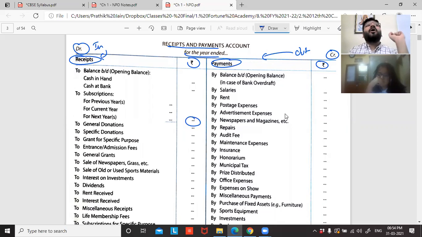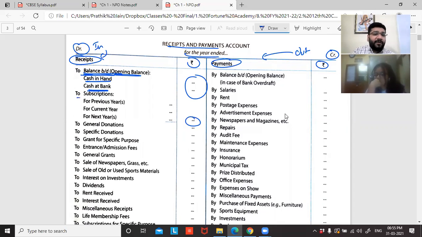And I said this is a replica of which account? Cash and bank account. Cash account, what is the starting point? Can I say balance brought down, opening balance? You also have that. It is a summary of what? Cash account and bank account. So obviously I should have opening cash balance and opening bank balance. So two balance brought down, opening balance of cash in hand and cash at bank. Cash in hand means the money which you have in hand. Cash at bank means your money which is there with the bank.